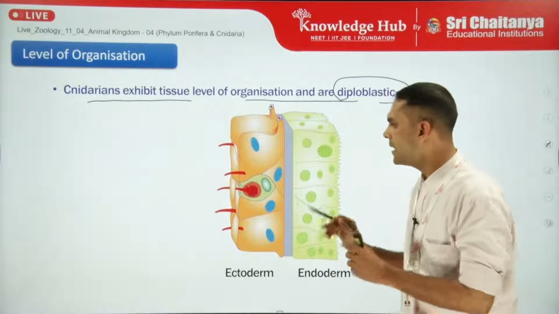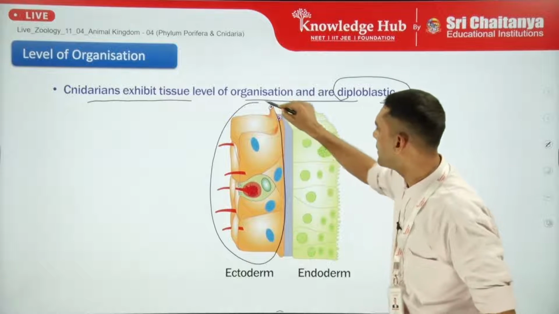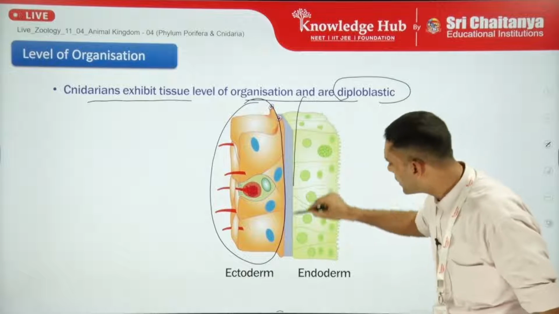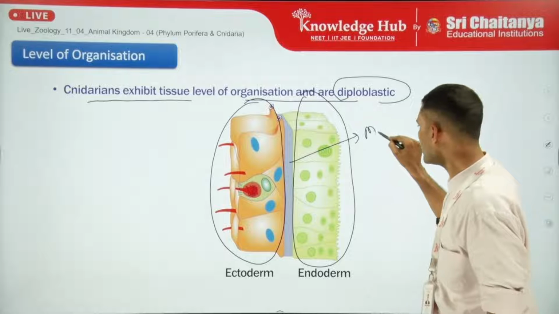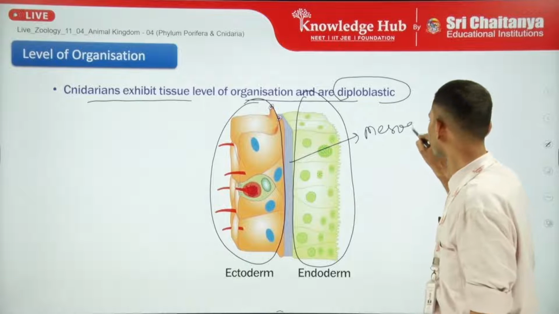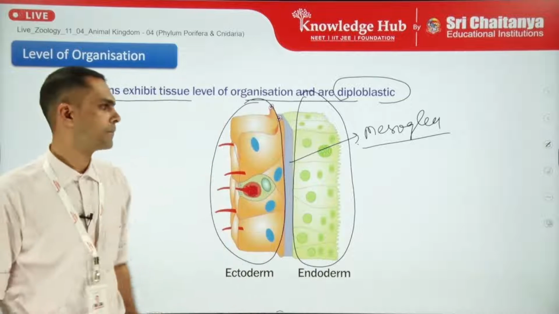So here we can see a diagrammatic representation. This layer in the orange part is the epidermal layer, this layer in the green part is the endodermal layer, and the middle one, blue, is the mesoglea. This is the middle layer.